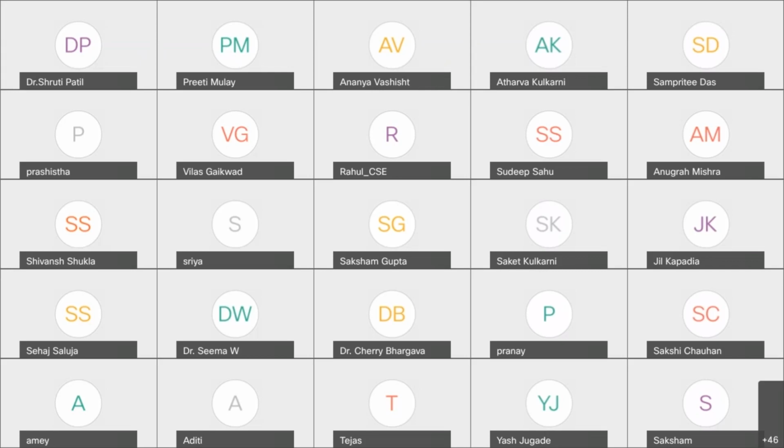The second merit list is already released, and the students who have got a seat in that merit list have already received the emails. What is the amount of the payment? It is 1,50,000 as the first installment. The college will commence from 15th of September, Arjun.